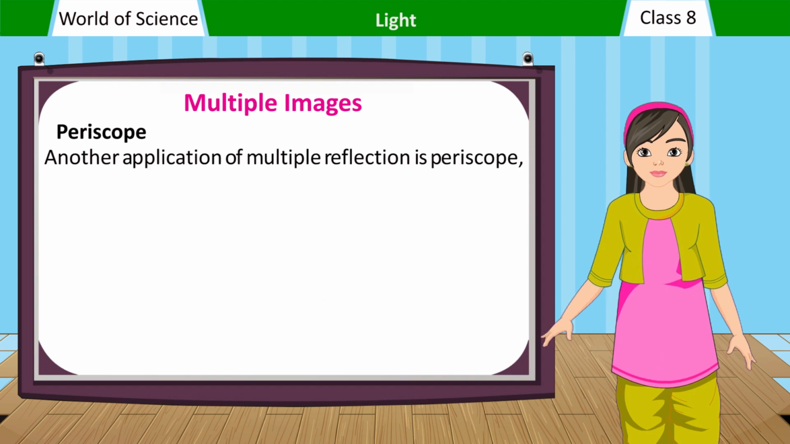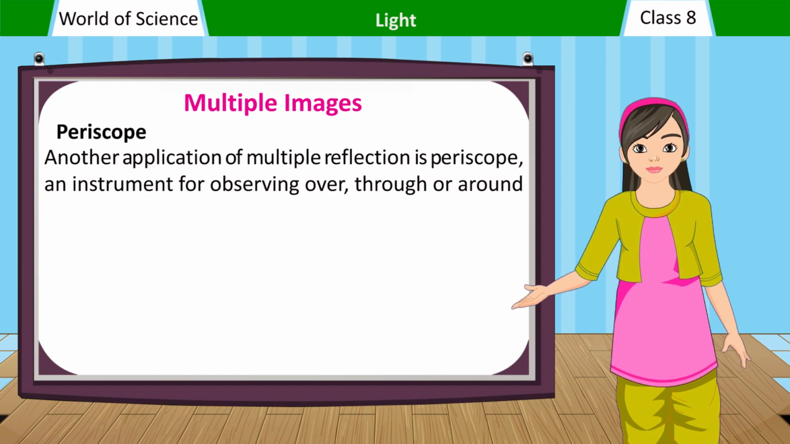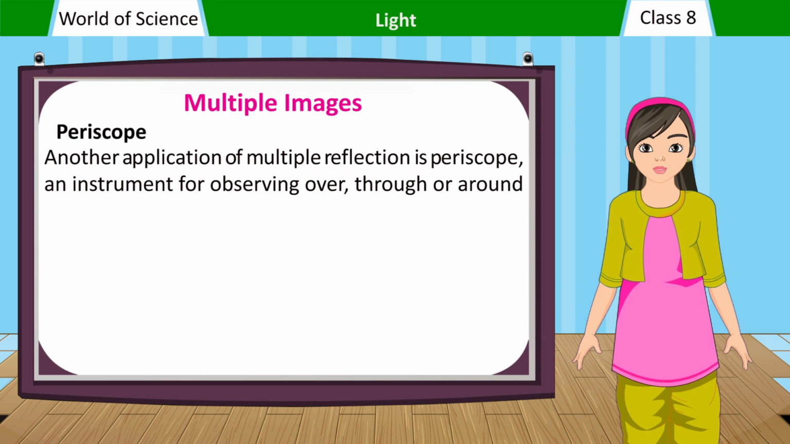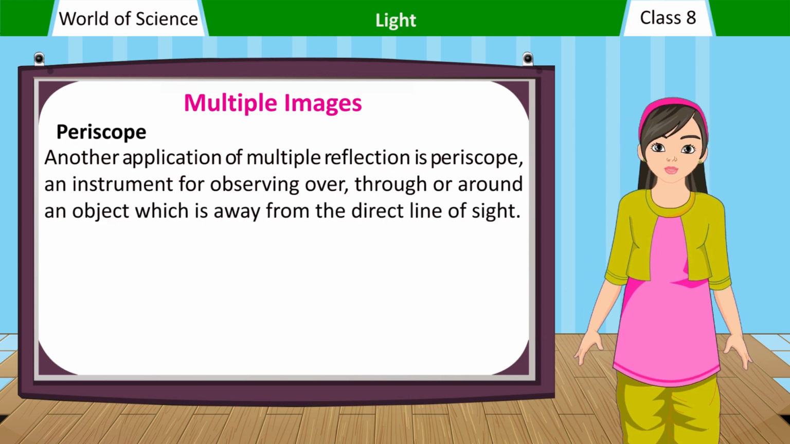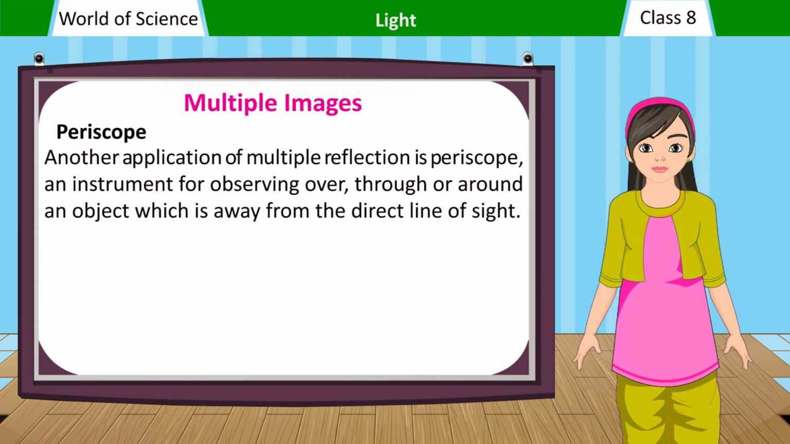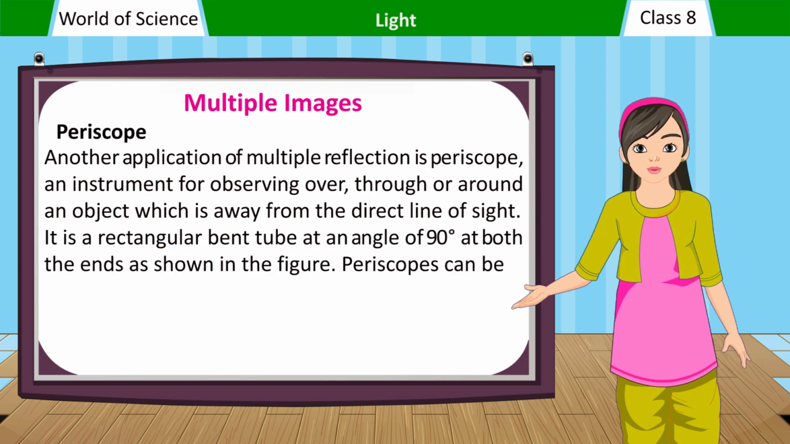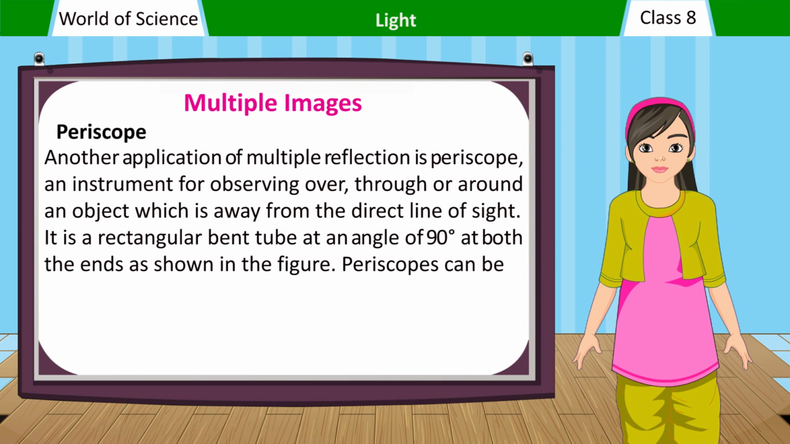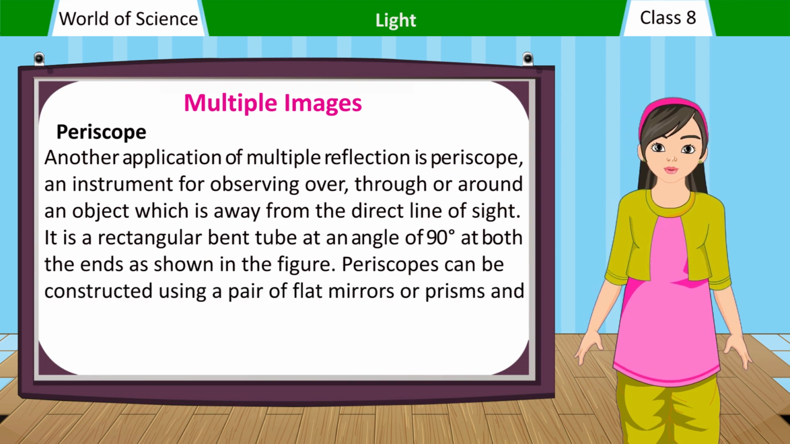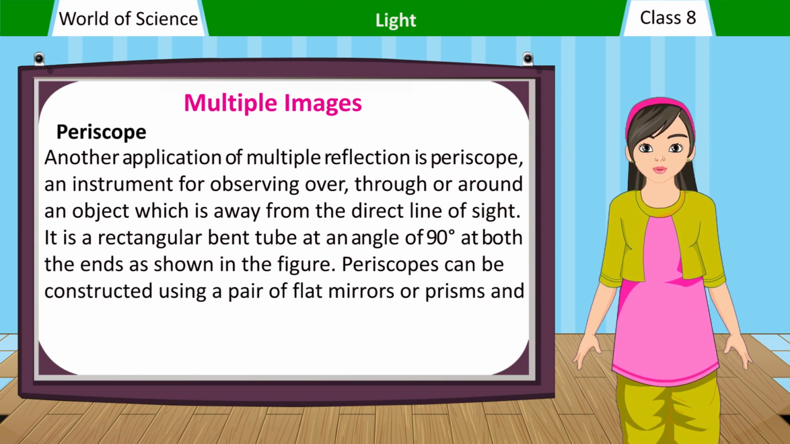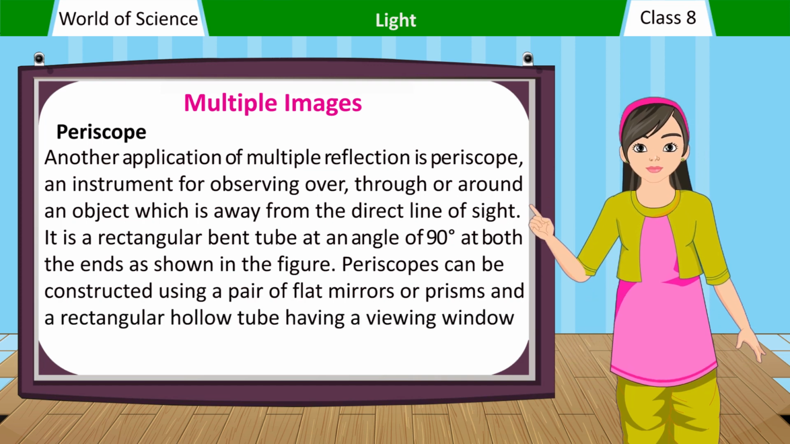Another application of multiple reflection is the periscope, an instrument for observing over, through or around an object which is away from the direct line of sight. It is a rectangular bent tube at an angle of 90 degrees at both the ends, as shown in the figure. Periscopes can be constructed using a pair of flat mirrors or prisms and a rectangular hollow tube having a viewing window at the top and bottom.